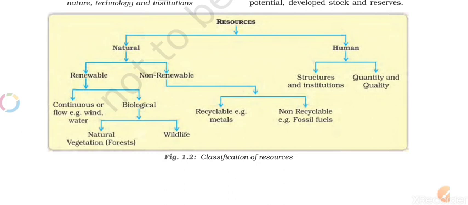Natural means what we are getting from nature, and human means human-made, that is made by humans. So the first point is natural. Natural can be further classified as renewable and non-renewable.